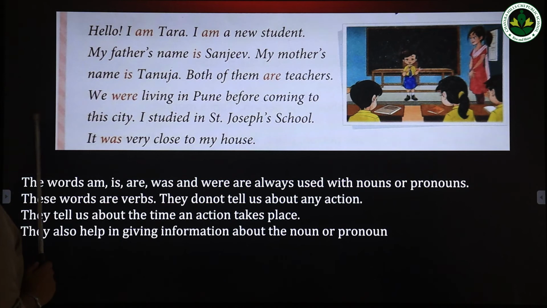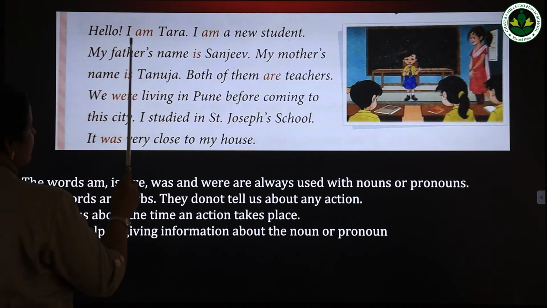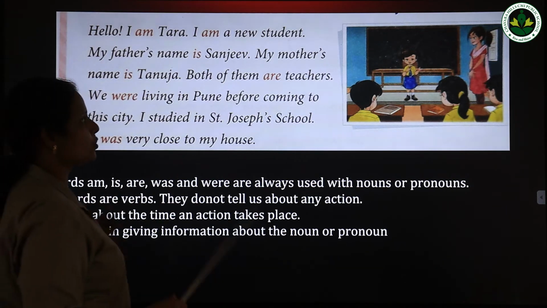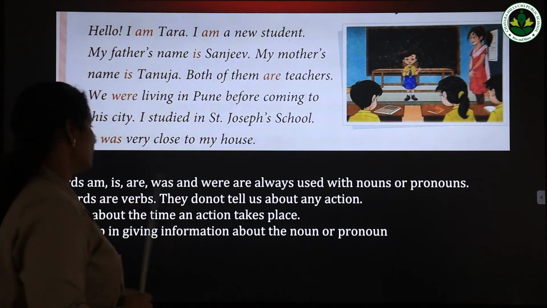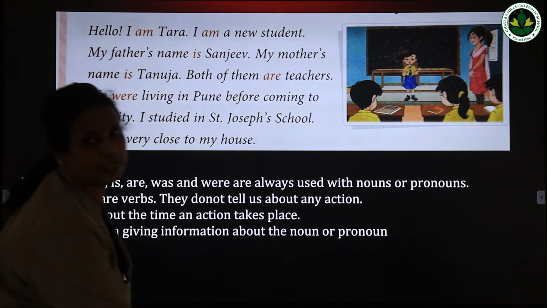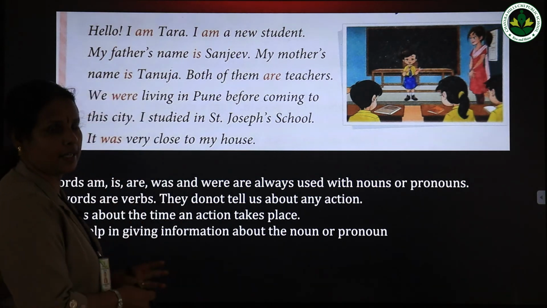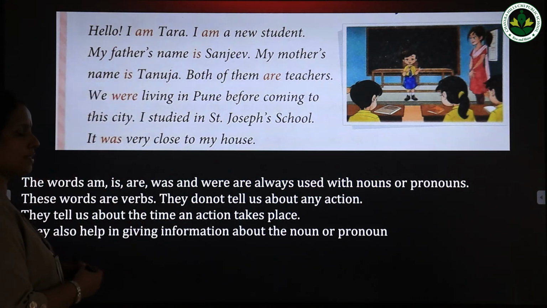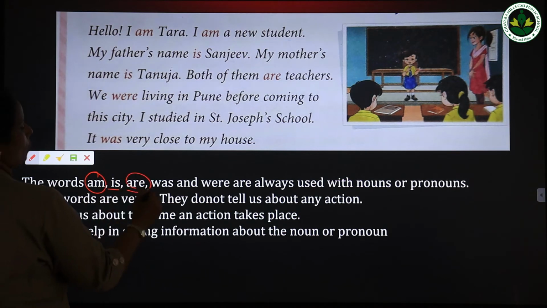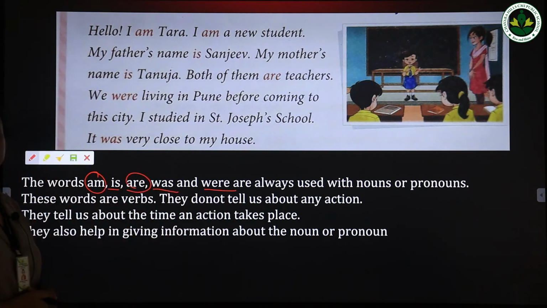So in this paragraph you can see some words written in red letters: am, is, are, were, was. And let's see where to use these words in a sentence. Okay, so the words am, is, are, was and were are always used with nouns. We already studied in textbook 8 the use of is, am, are, was and were. Once again I am repeating. So these words am, is, are, was and were are always used with nouns or naming words.